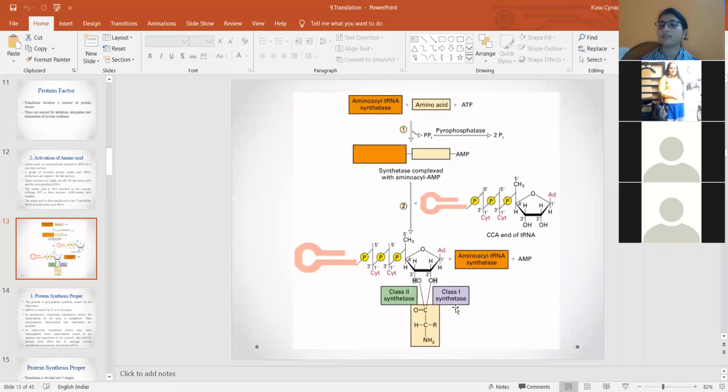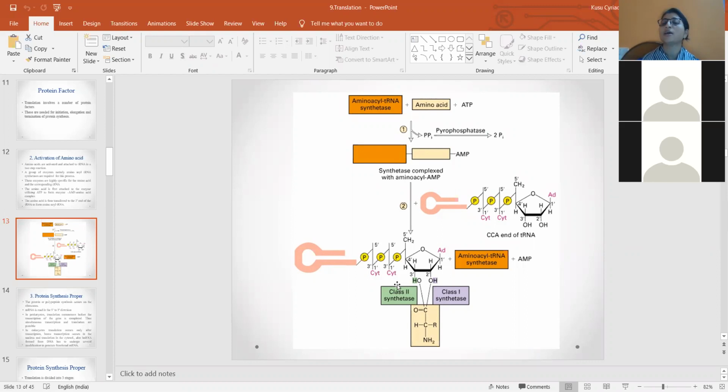If it is a class 1 synthetase enzyme, the amino acid is transferred to the 2' position, and if it is a class 2 enzyme, to the 3' position. In either case the amino acid gets attached to the 3' end; there is just a small variation in the place of attachment, based on the type of synthetase enzyme.